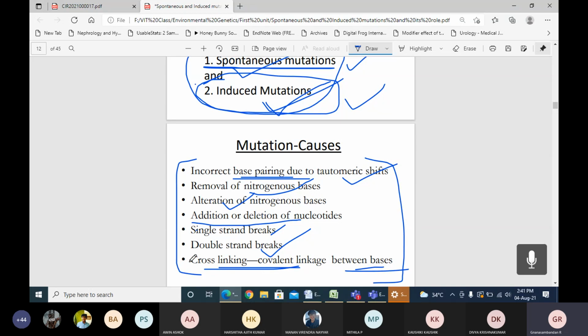The mutation changes the DNA sequences in the form of incorrect base pairing or tautomeric shifts. Sometimes it removes nitrogen bases, sometimes alters the nitrogen bases, sometimes causes deletion or addition of nucleotides, and sometimes it may cause single strand break or double strand break or cross-linking through covalent bonds, which can further alter the DNA sequences or nucleotide sequences.